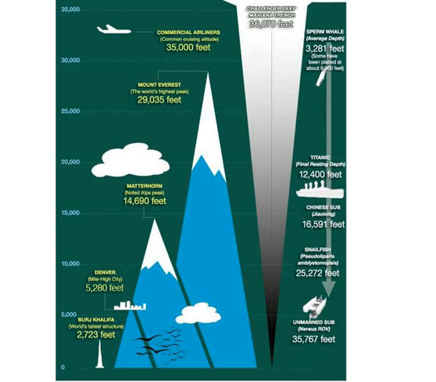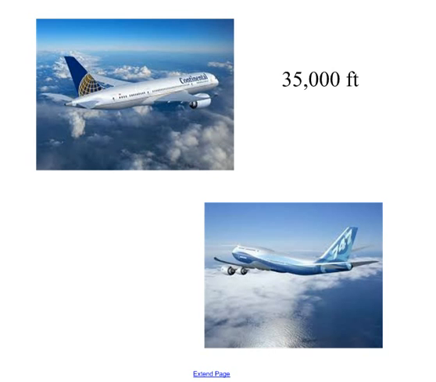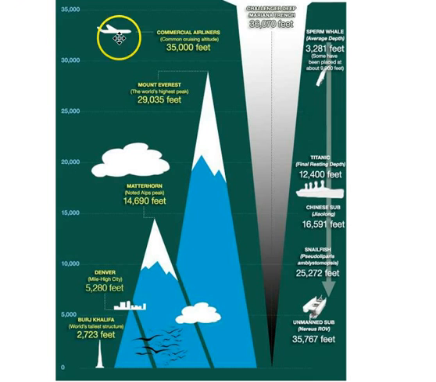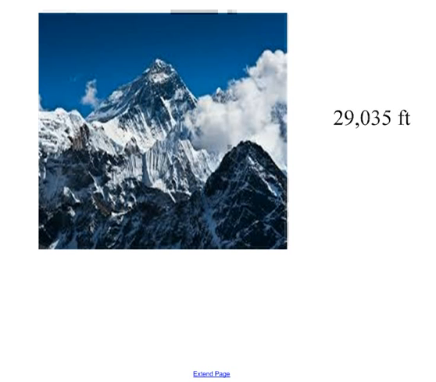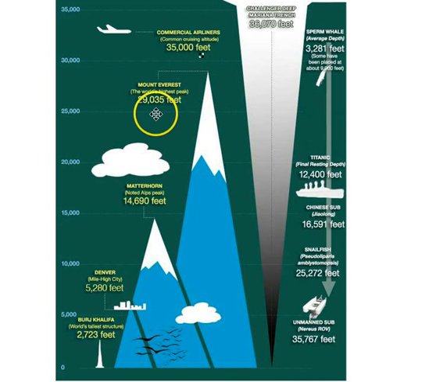Here's a little graphic here to kind of show you some of the heights and depths of our world. So commercial airlines, right? Continental, Delta, they typically fly about 35,000 feet in the air. And that's what this diagram shows us. Mount Everest is about 29,000 feet above sea level. And that's what this shows us here, 29,035 feet above sea level. So those things are above. So you can see airplanes fly above what the height is of Mount Everest.